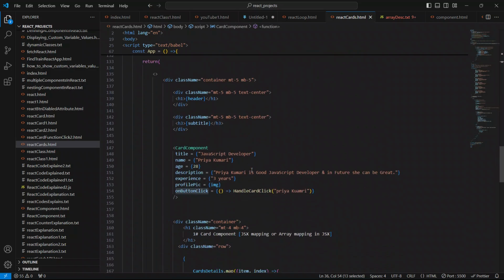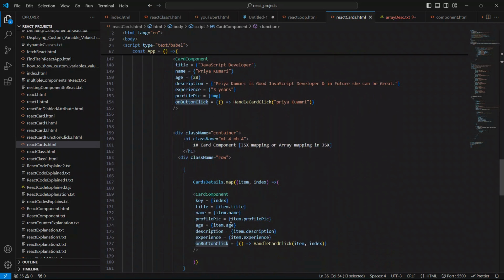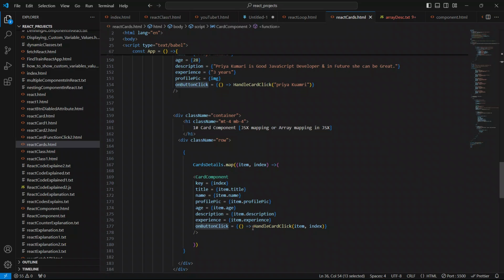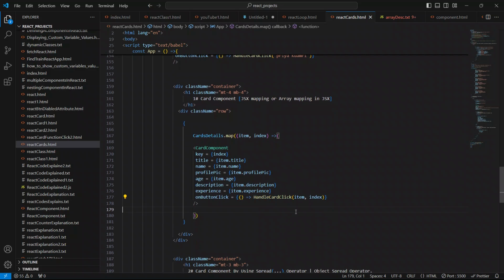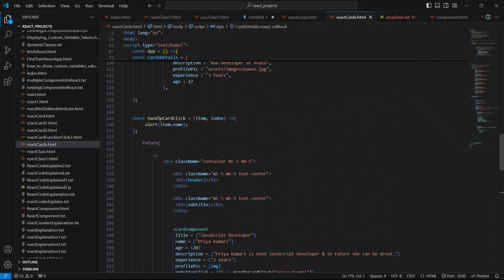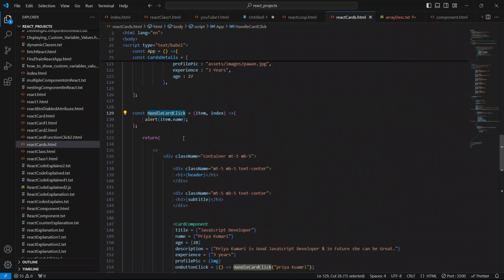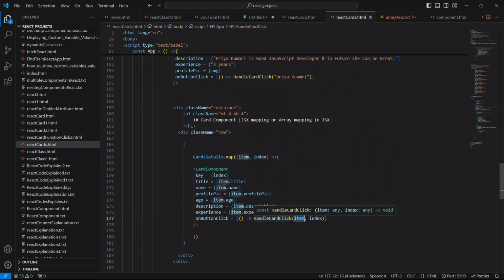On button click we have defined handle card click, and for handle card click we have passed item and index. So let me check, guys, give me 2 minutes. I'll rectify it.